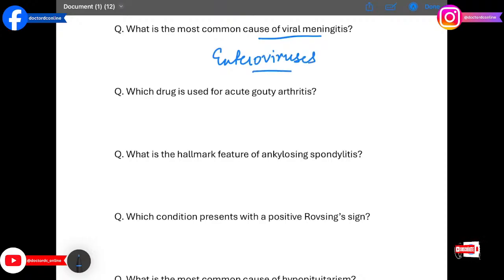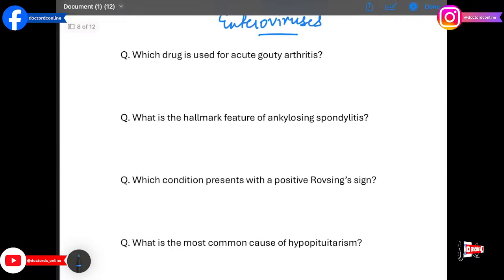Which drug is used for acute gouty arthritis? The answer is indomethacin. This NSAID reduces inflammation and pain in acute gout flares.